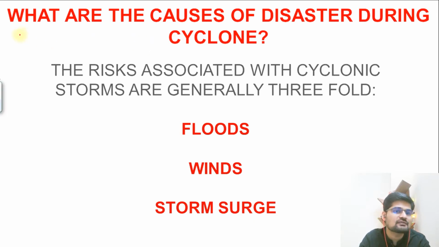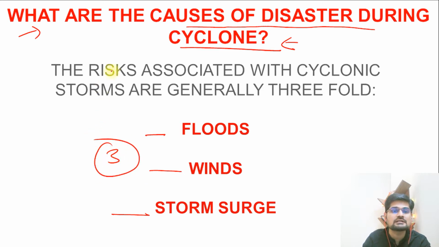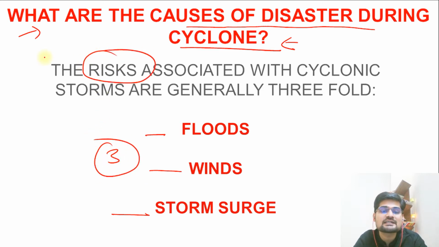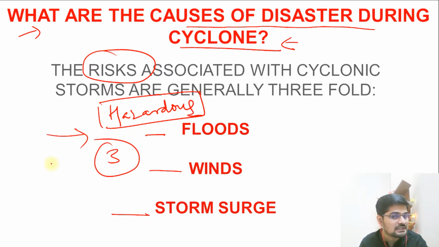So the first question that we need to answer here is, what are the causes of disaster during the cyclone? So this is the first thing. So remember, why is it important to understand? Because of disaster management. Remember that. So floods, winds and storm surge, these are the three important risks that we say are associated with cyclonic storms, where they can become hazardous. So they have a potential to actually harm us as human beings, right?